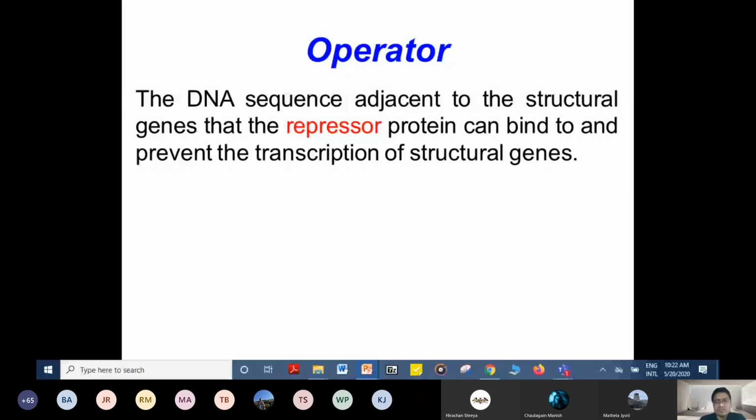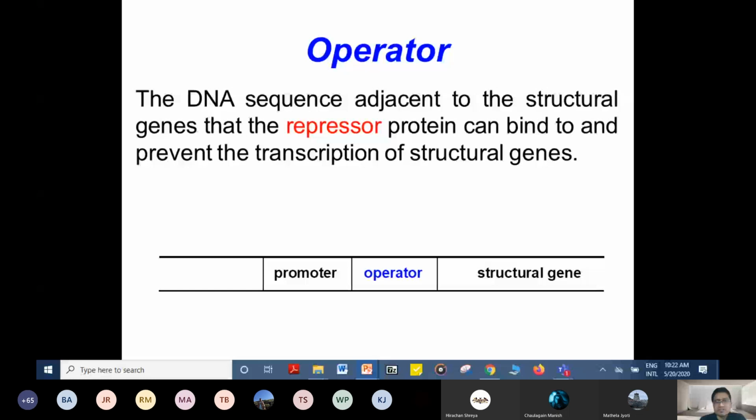We talked about the promoter, and next to it is the operator sequence, where the repressor protein will come and bind. After the repressor binds here, even though RNA polymerase has bound to the promoter region, it cannot slide along the length, so there will be no transcription. As you can see, it cannot go further, so there will be no transcription of the gene.